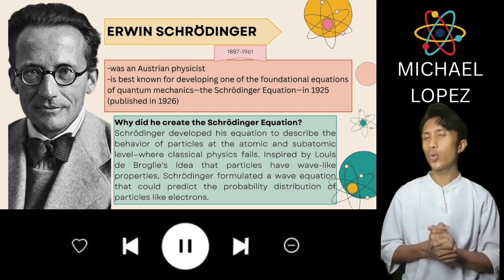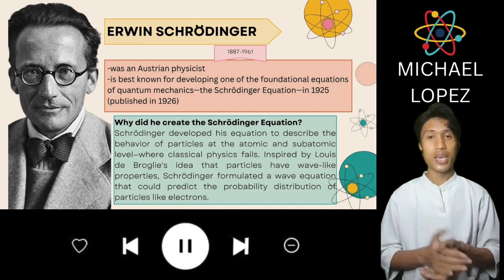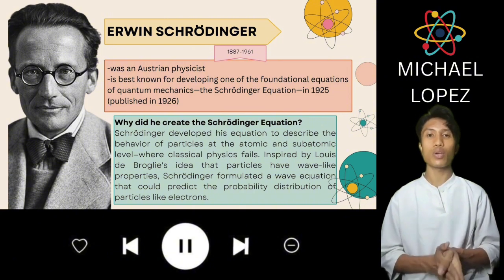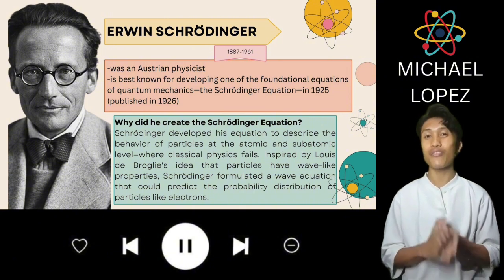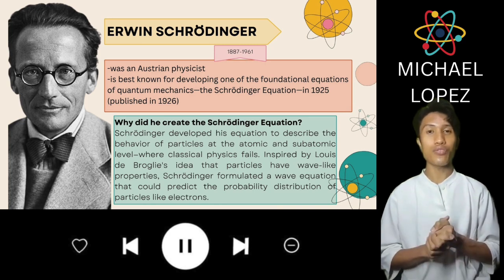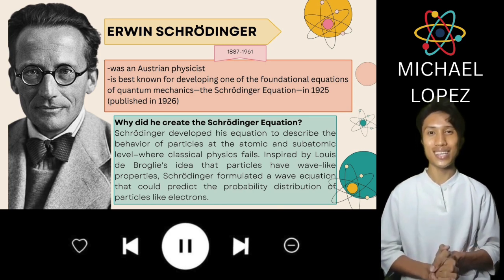First, let us know who Erwin Schrodinger is. He was an Austrian physicist, best known for developing one of the foundational equations of quantum mechanics, the Schrodinger equation, in 1925, published in 1926.